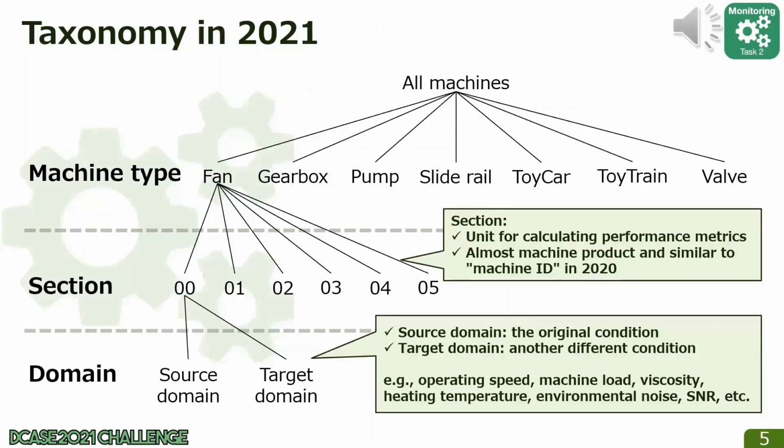This year, we prepared 7 machine types: fan, gearbox, pump, slide rail, toy car, toy train, and valve. Each machine type contains 7 sections. A section is a unit for calculating performance metrics. It's almost a machine product and similar to Machine ID in the 2020 version. Each section consists of 2 different conditions, called the source domain and the target domain. The operating speed, machine load, and so on, differ between the 2 domains.